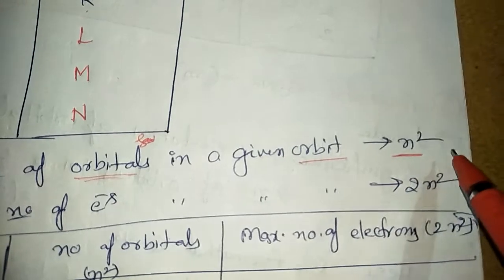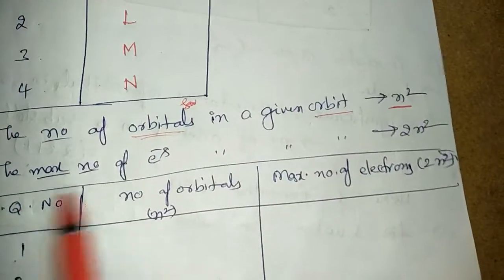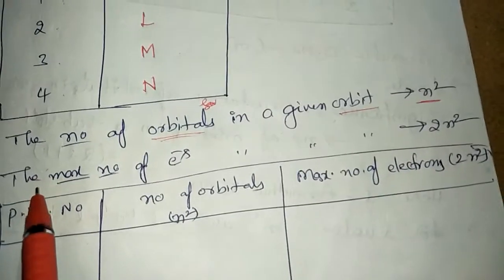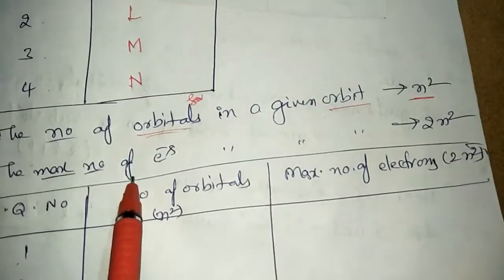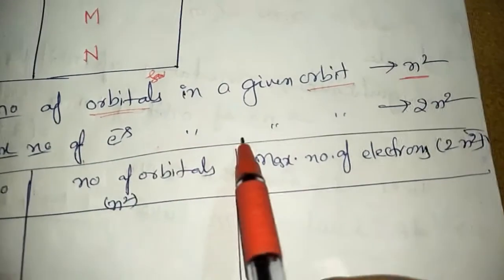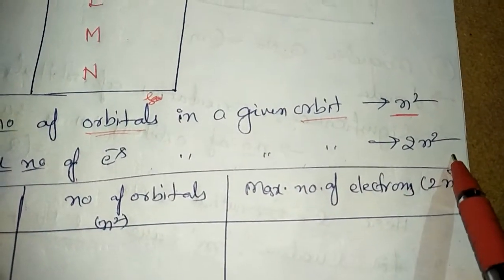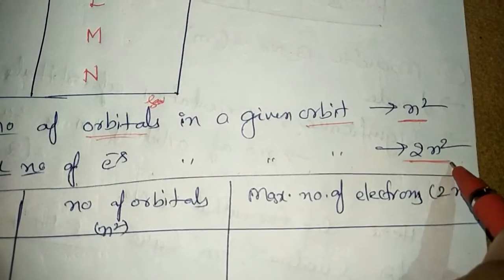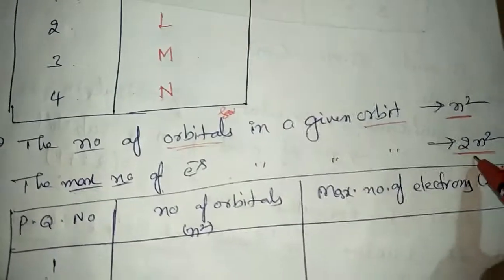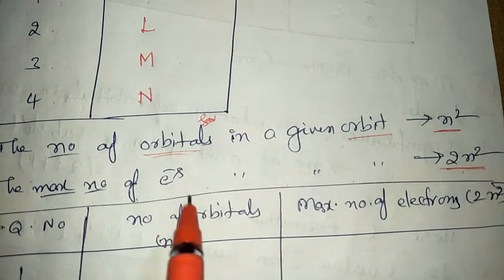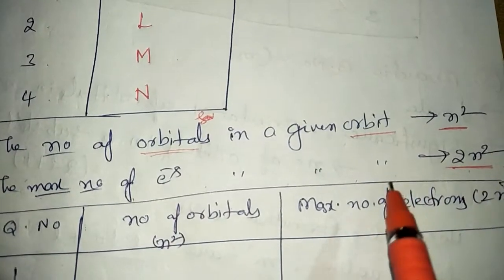Here n is the principal quantum number. And also by this principal quantum number, we can calculate the maximum number of electrons present in a given orbit or shell, which is equal to 2n square. By the 2n square formula, we can calculate the maximum number of electrons accommodated in a particular orbit or shell.